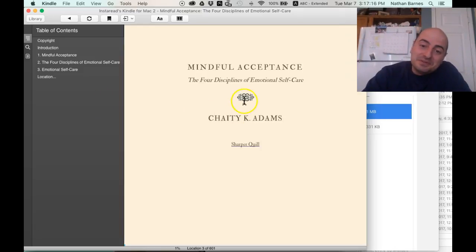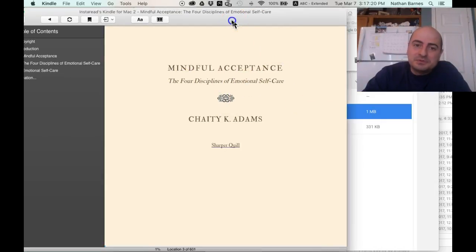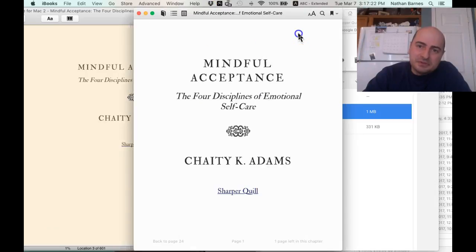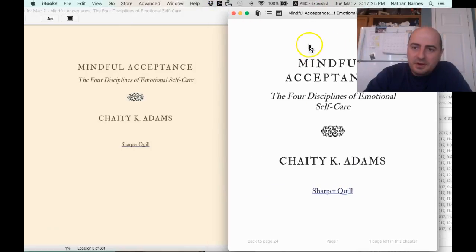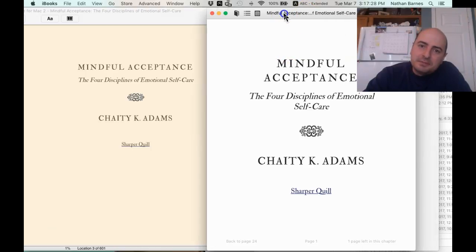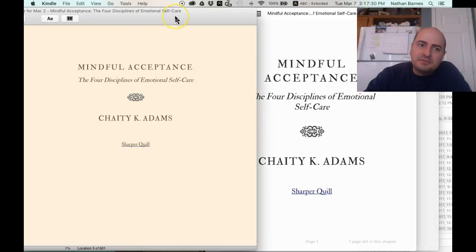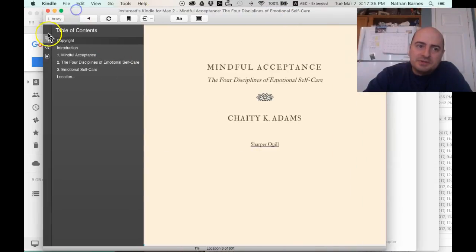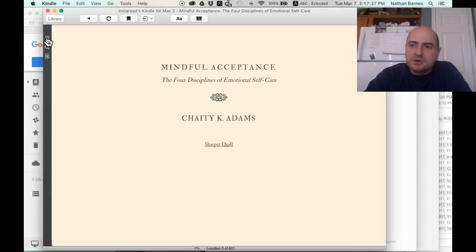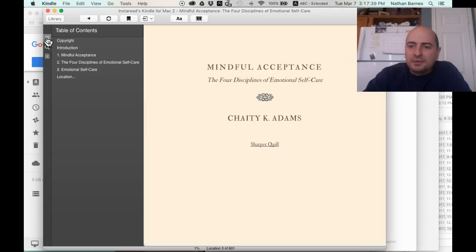Okay, so you have this nice little glyph, Mindful Acceptance, the 4 Disciplines of Emotional Self-Care, and you can see how that differs just a little bit in appearance. This on the right is iBooks, and on the left is Kindle. And you also have this beautiful table of contents here that you can toggle in and out of.